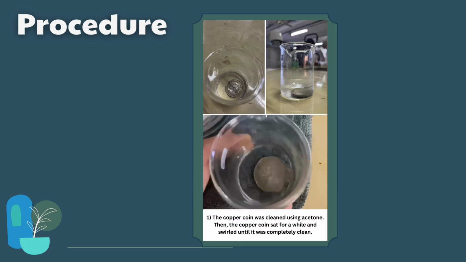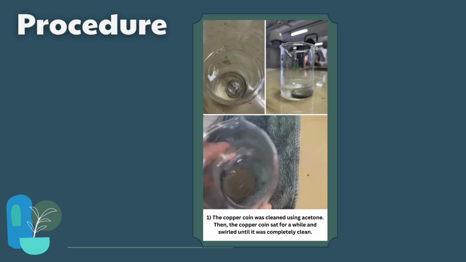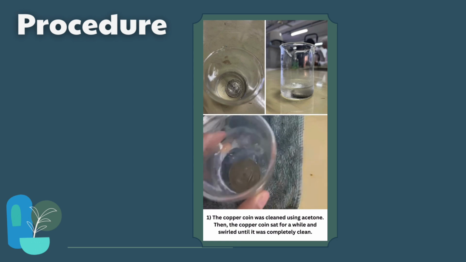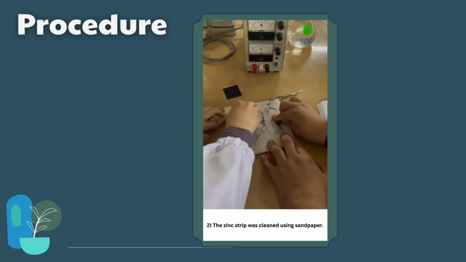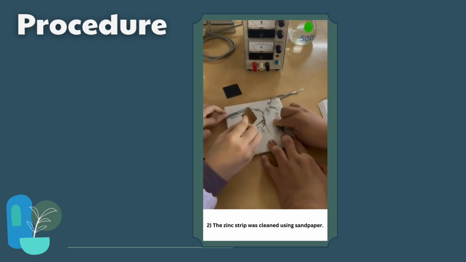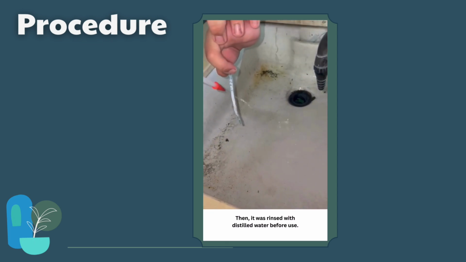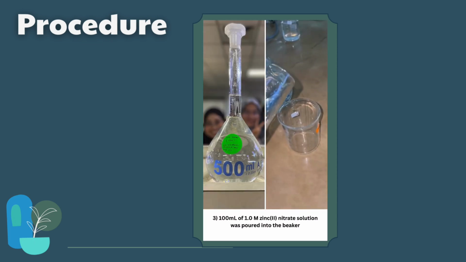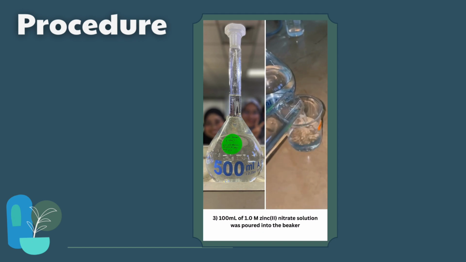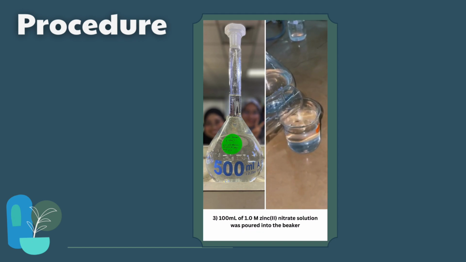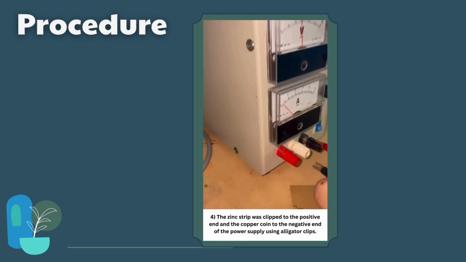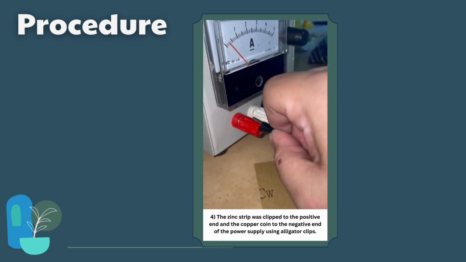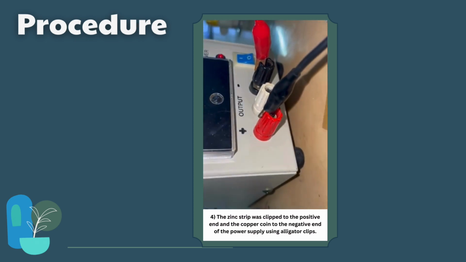First, the copper coin was cleaned using acetone, then the copper coin sat for a while and was swirled until it was completely clean. After that, the copper coin was weighed using an electronic balance. Second, the zinc strip was cleaned using sandpaper. Then, it was rinsed with distilled water before use. Third, 1.0 molar zinc nitrate solution was poured into the beaker. Fourth, the zinc strip was clipped to the positive end and the copper coin to the negative end of the power supply using alligator clips.